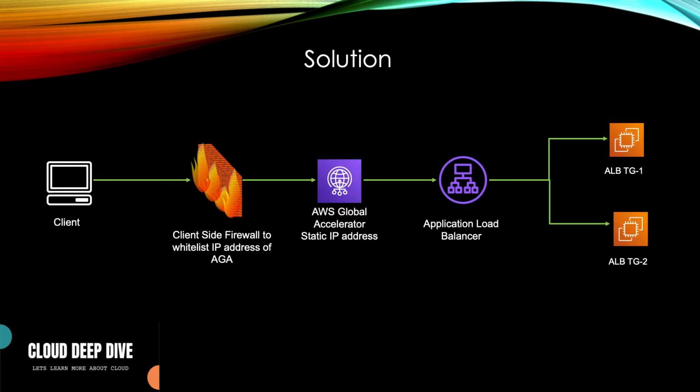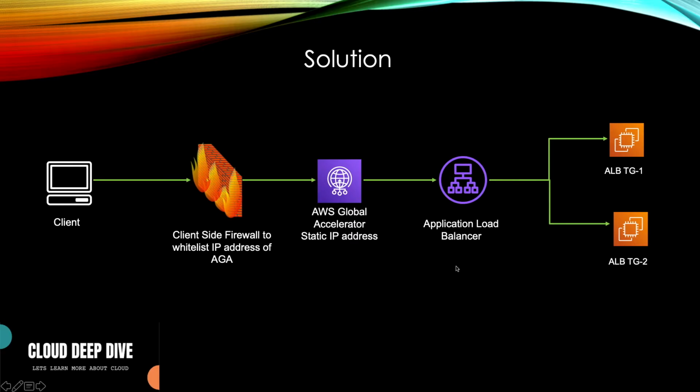One of the workarounds was that some companies used Global Accelerator when it was launched. In Global Accelerator you can use ALB as one of the endpoints. The good thing about Global Accelerator is that it provides you two static IP addresses; even though it has many edge locations, those two static IP addresses are always constant. So companies started using Global Accelerator, just whitelisted those IP addresses, and behind the scenes they got ALB and everything.